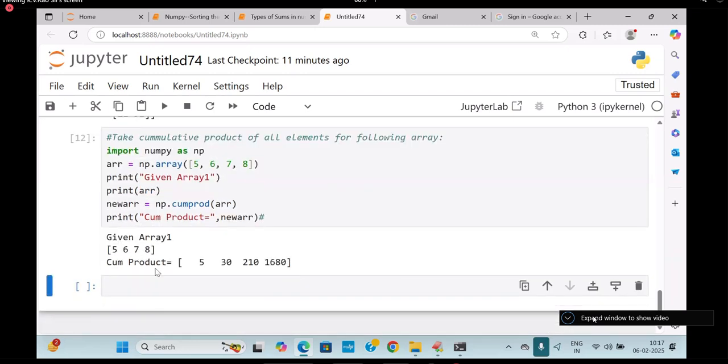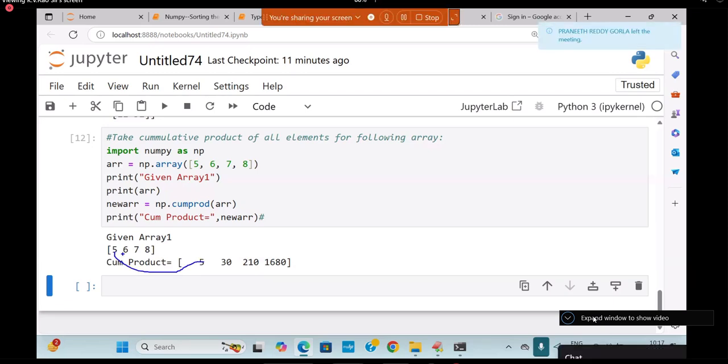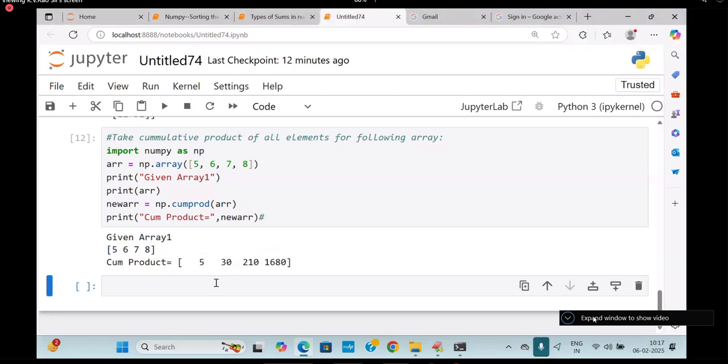So are you getting or not? What is the cumulative product? 5 is 5. 5 into 6. 5 into 6 into 7. 30 into 7 is 210. 210 into 8, 1680. That's it, right?